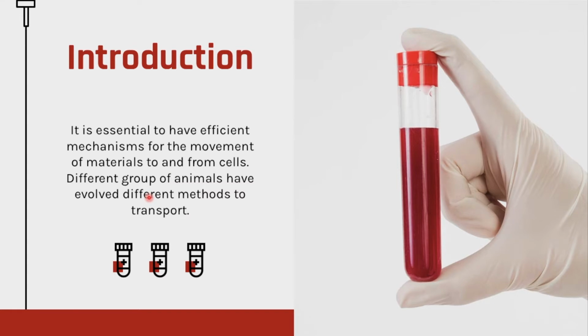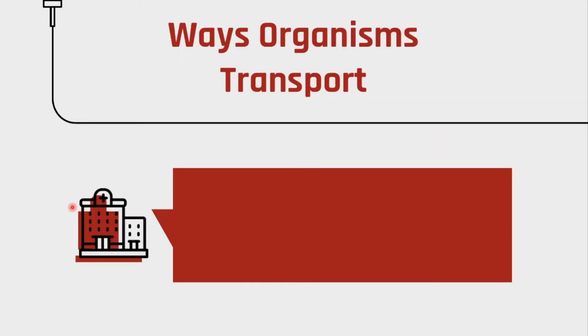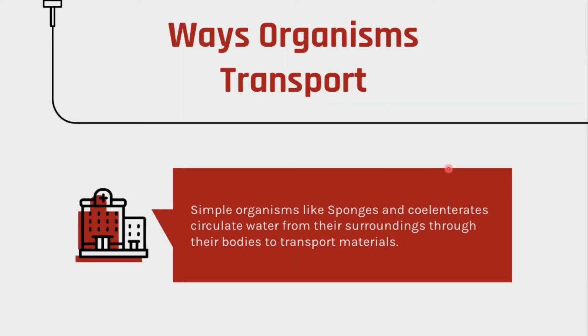So different groups of organisms, like there are many organisms that don't even have a heart. Some complex organisms like us have hearts and different big organ systems. Some do not have. So example is sponges and coelenterates. They do not have a heart. They simply circulate water from the surroundings through their bodies to transport materials. It isn't that efficient, but sponges and coelenterates are not that complex. They do not need that efficiency. So they just go for simplicity of circulating water.